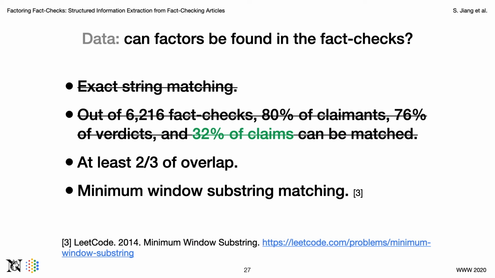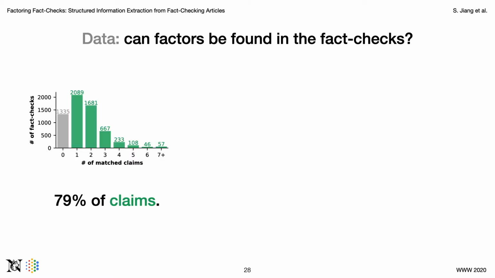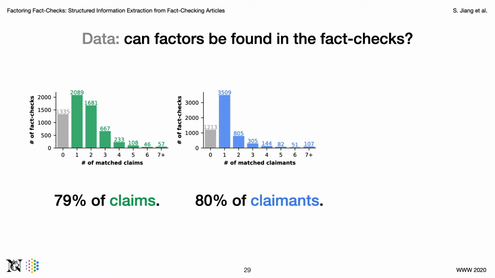In order to match more claims, we developed a fuzzy matching rule. Specifically, we find the matches that have at least 2/3 of the word overlap, and then use a minimum window substring algorithm to find the match. Note that a factor may appear more than once in a fact check. Using this fuzzy matching rule, we are able to find nearly 80% of claims at least once in fact checks.